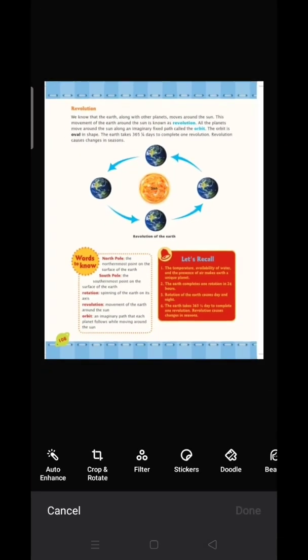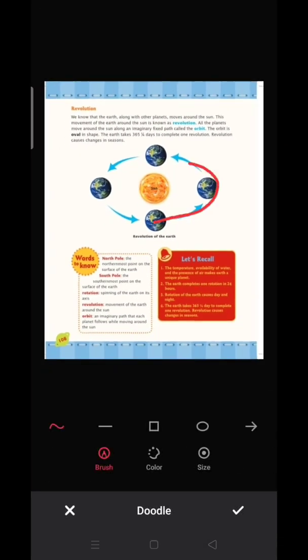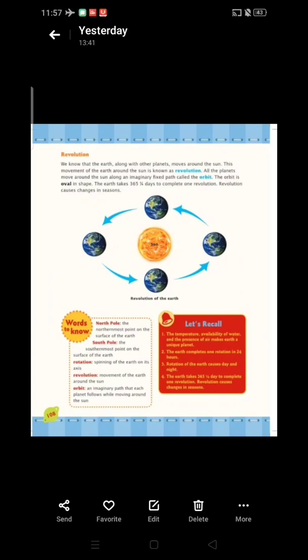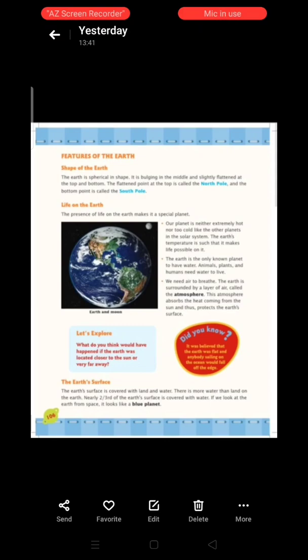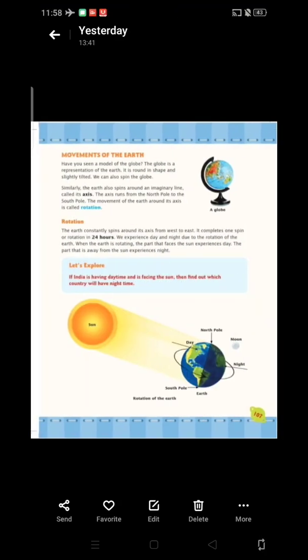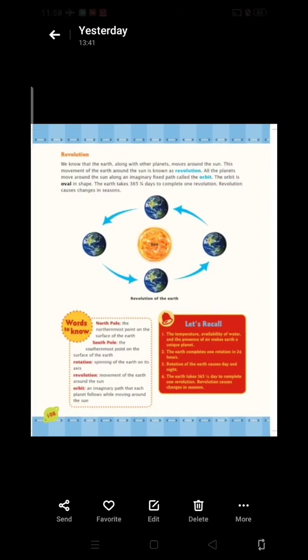Okay, so the orbit is oval in shape and the earth moves around its orbit. Here I'm just trying to show you. So this way it is going on. So this is the revolution that is done by the earth. This is the complete difference between rotation and revolution. So I hope you are all completely clear with the features of the earth, the shape of the earth, why life on the earth is possible, what the earth's surface is like, what kind of movements the earth has, rotation and revolution of the earth.